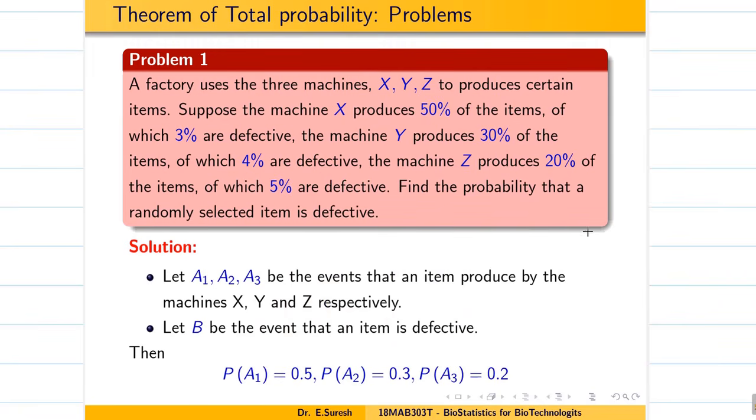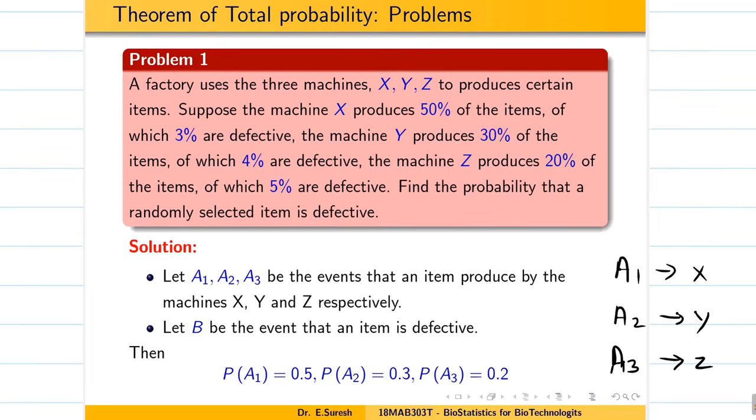A factory uses 3 machines. Whenever you see 3 machines, these are all the only possibilities. So I am taking A1, A2, A3 immediately after seeing the question. 3 machines, so I have three events. A1, A2, A3 are the 3 events of an item produced by machine X, machine Y, machine Z. So these 3 events are mutually exclusive and exhaustive. No other machines are there. So this is the first data.